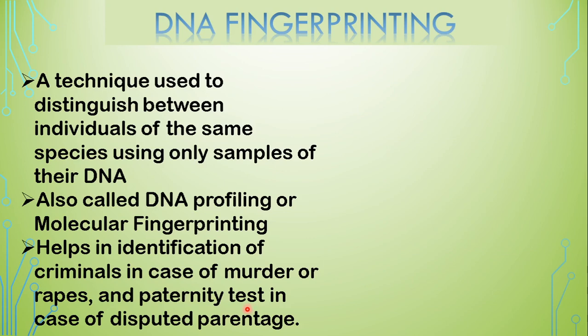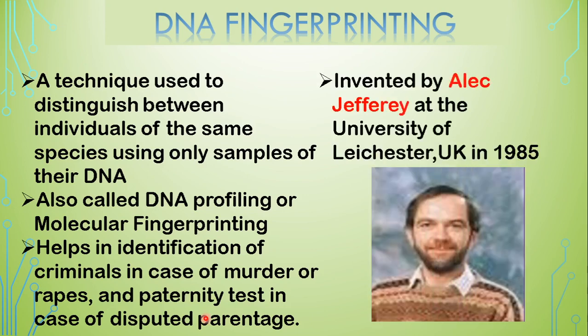Such disputes can be solved through profiling of the DNA of the child and the parents; whoever it matches, the child belongs to that parent. It was first invented by Alec Jeffreys at the University of Leicester, United Kingdom in 1985.